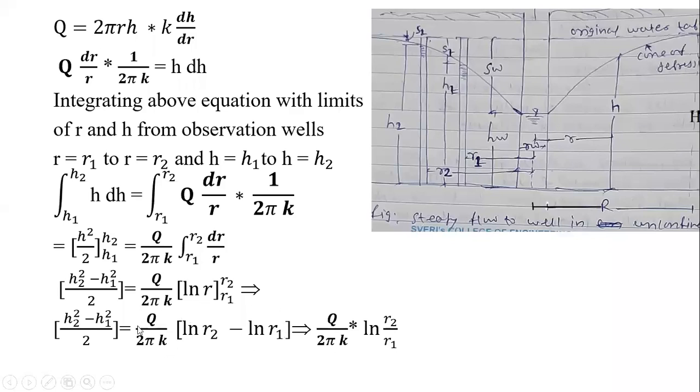Now we know that log x minus log y is nothing but the log of x upon y, isn't it? So here ln of R2 minus ln of R1 means ln R2 by R1. So simplifying this term, we get q upon 2 pi k as it is into ln of R2 by R1. I have just simplified it and did nothing other than this.